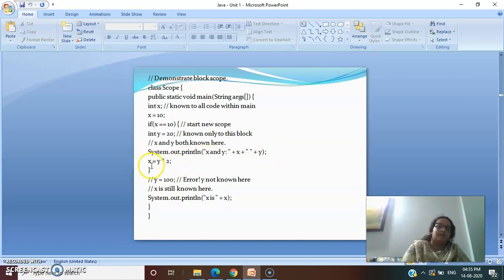Then you have assigned x as y multiplied by 2. Y is 20 over here, 20 times 2 will give you 40. So when you print x outside this, it will give you the result as 40. Okay, this y we have not printed over here. I've just told you that if you assign any value of y inside this block and try to print it outside, it will give you an error because its scope is limited to this block only. Alright, we will be doing the theoretical part of it in detail once our online classes start.